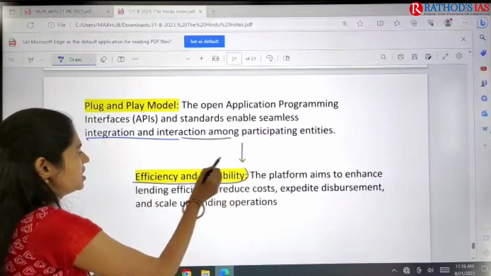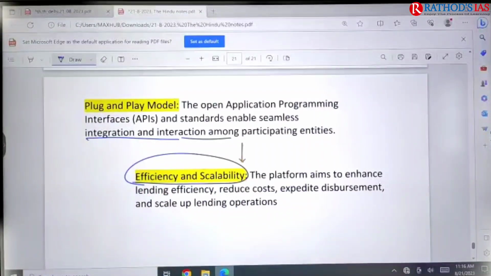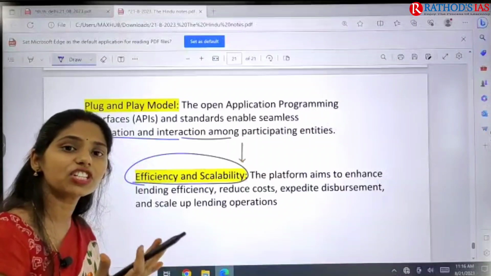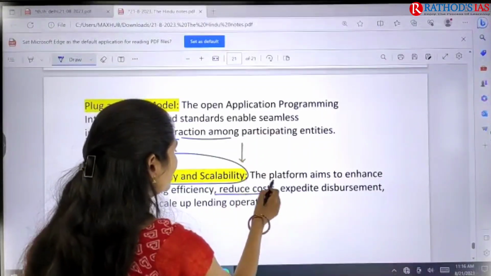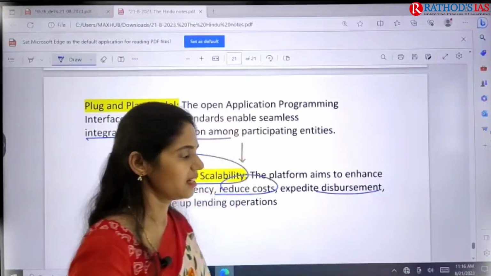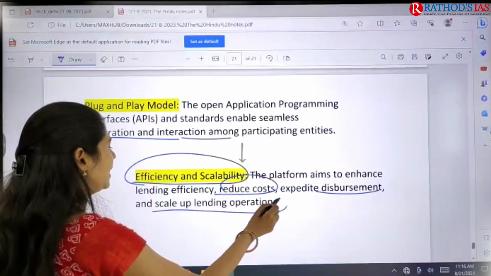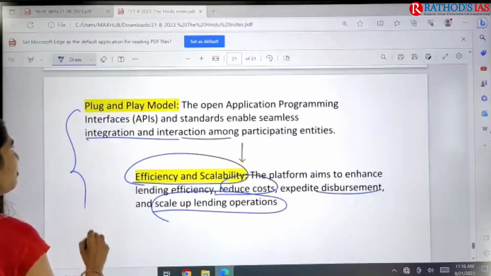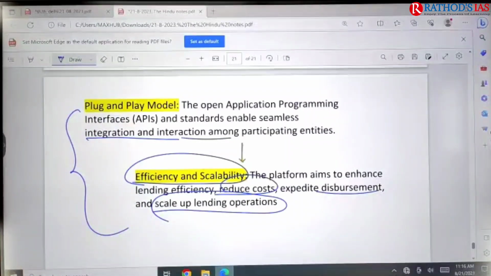And the next one is that efficiency and scalability can be increased. That means we can increase the efficiency of lenders, we can reduce the cost, and even we can expedite disbursement, and also we can scale up lending operations. So these are some important advantages of this platform.